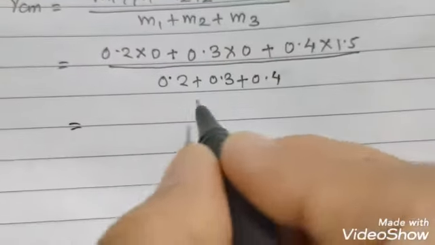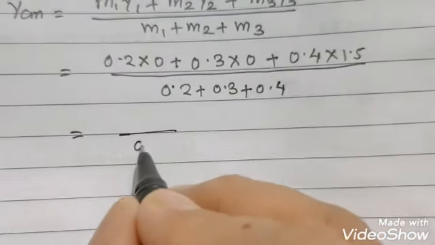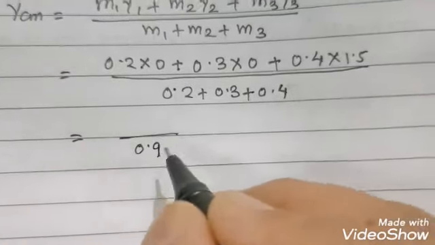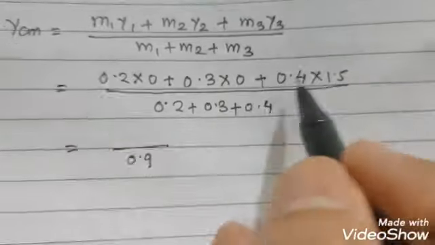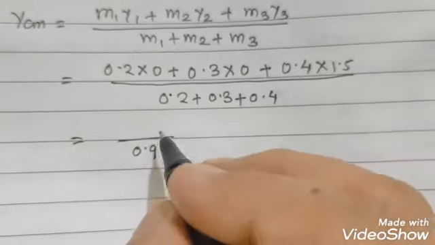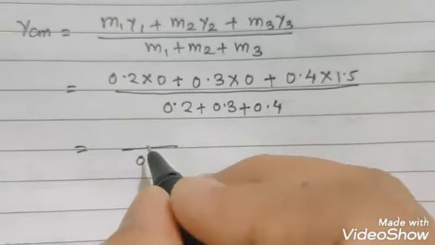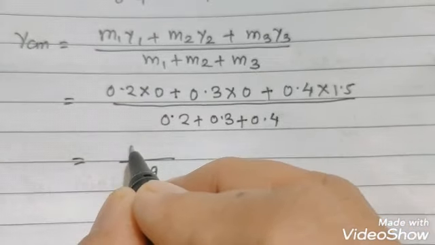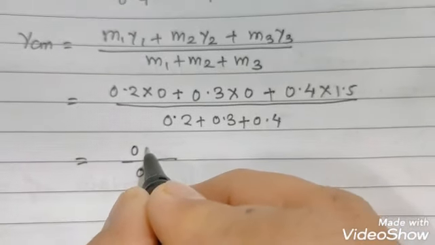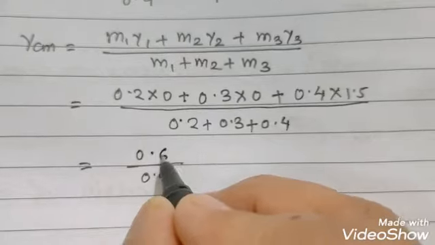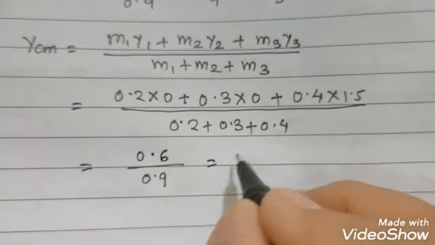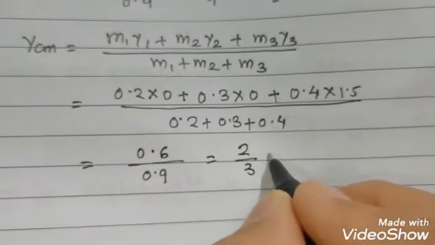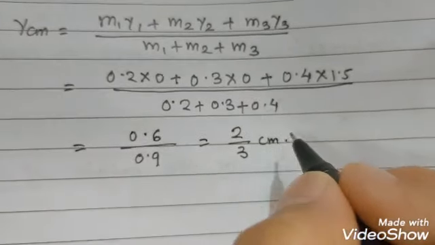This is 0.9, which we have already calculated, and the numerator gives 0.6 again, so it is 2 upon 3 centimeter.